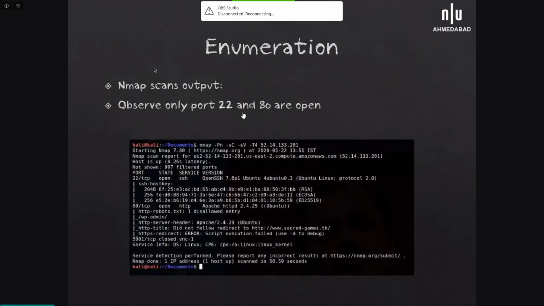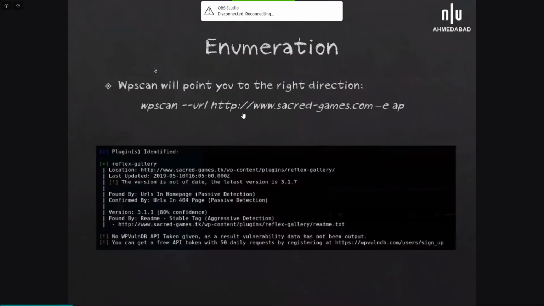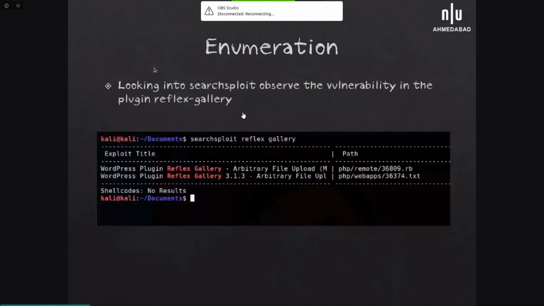When you do enumeration, obviously you will find only two ports open, that is 22 and port 80. On port 80, when you scan with the help of WPScan, you will see that there is a Reflex Gallery plugin enabled on the WordPress site. When you search for an exploit for the plugin, you will see that it is vulnerable to arbitrary file upload.